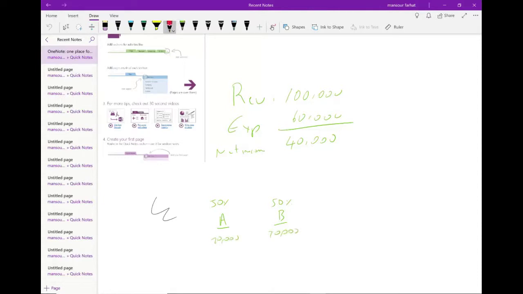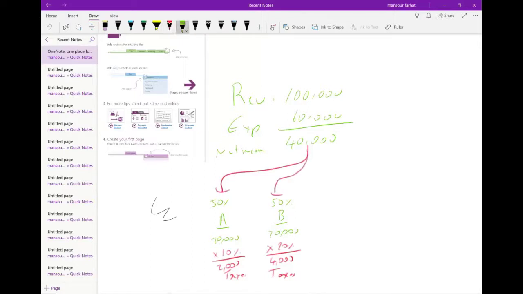Now, partner A, let's assume their tax rate is 10%. They'll pay $2,000 in taxes. And let's assume partner B's personal tax rate is 20%. We're not concerned with this. Therefore, they pay $4,000 in taxes. Okay, so this is how a partnership works. The income goes, it's called a pass-through entity, to the owners.